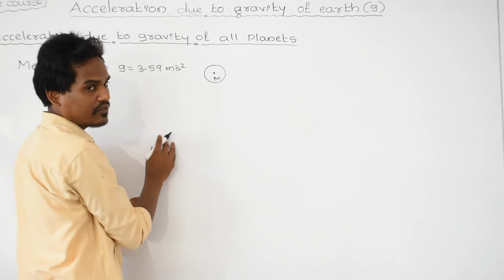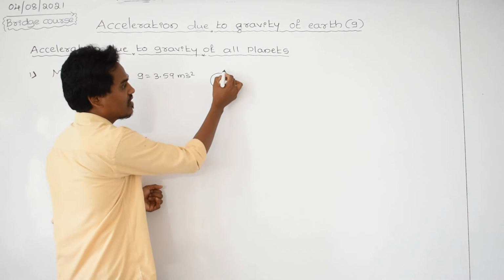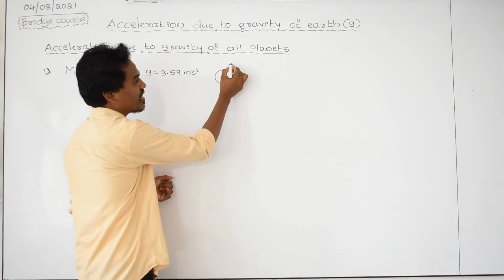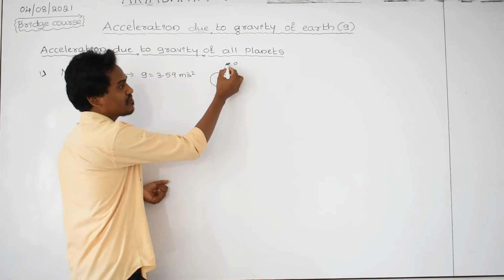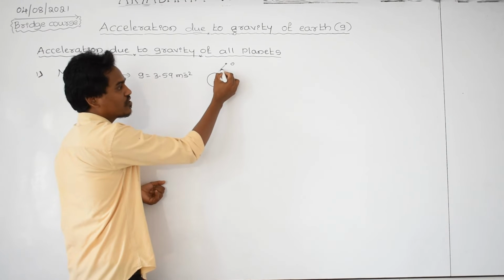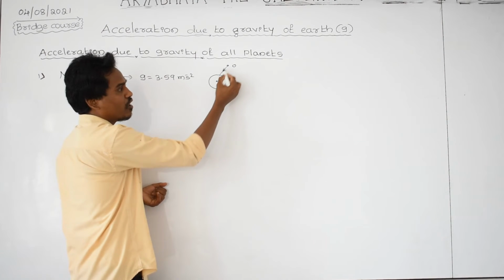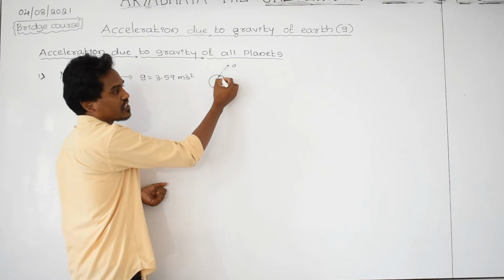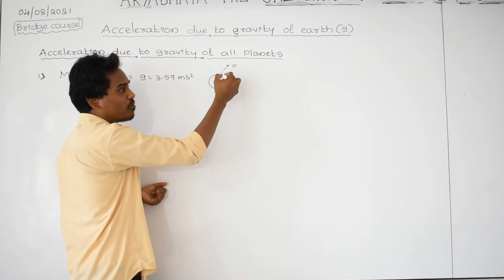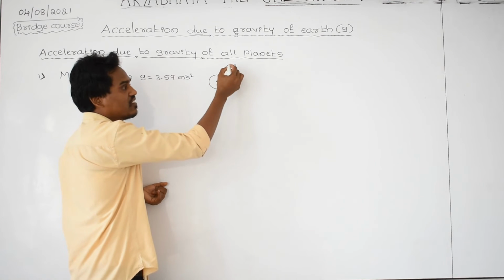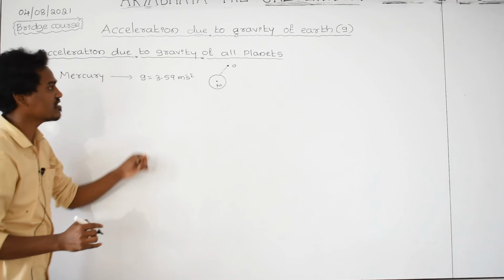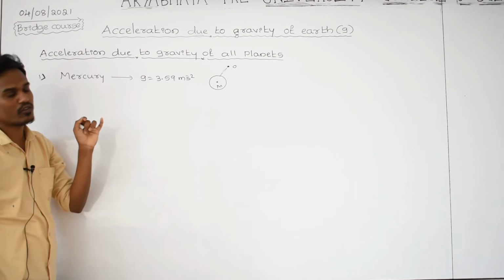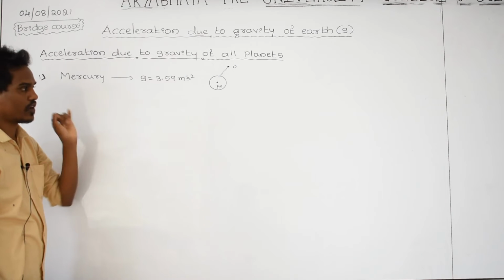It has gravity. Take one object to a certain height and leave it. This object is accelerating towards the center of Mercury. Whenever it is accelerating towards the center, if you calculate how much acceleration is produced in this object, you are getting the answer exactly 3.59 meter per second square.